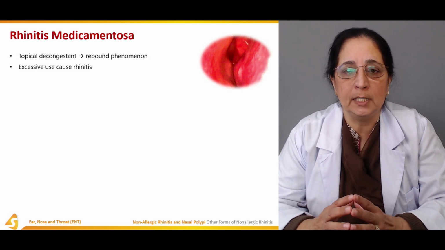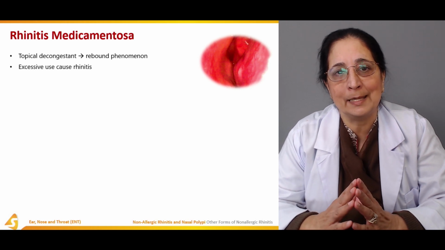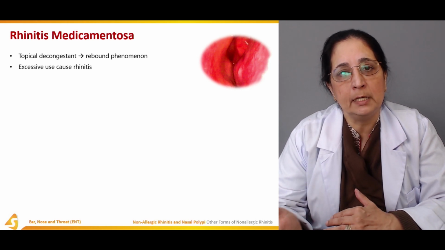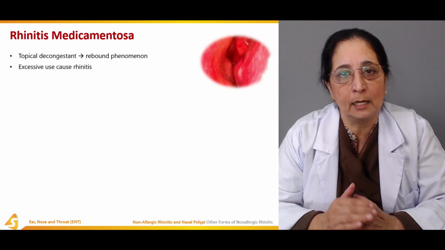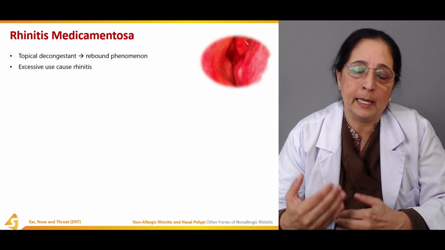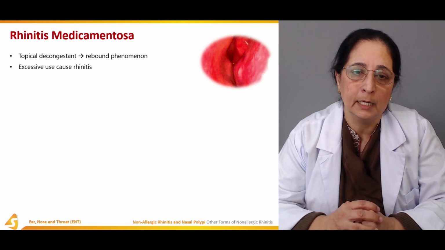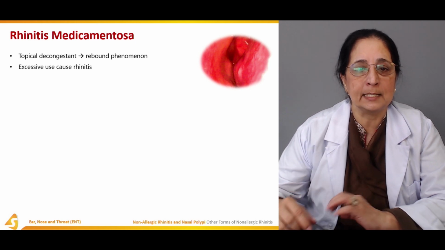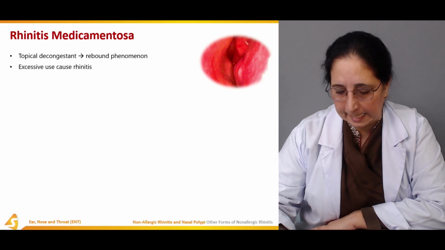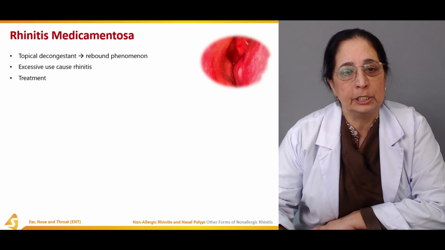Excessive use of these medicines causes rhinitis, and the name is rhinitis medicamentosa, and then the stoppage of these medicines usually makes the condition better. So excessive use of some decongestants causes rhinitis.